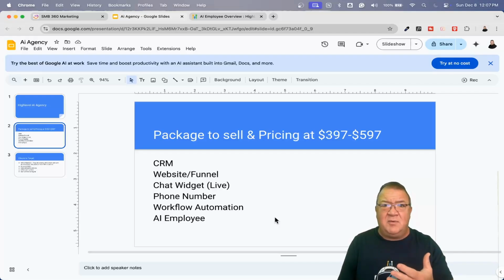You're giving them a phone number, which is going to allow them to do phone number tracking. And of course, utilize a lot of the built-in features, because again, without a phone number, you can't use the workflow of the AI employee here. So that's another sort of deal killer on that one.